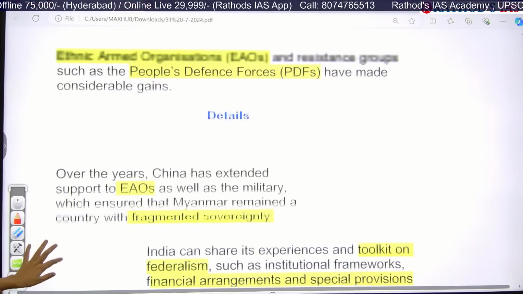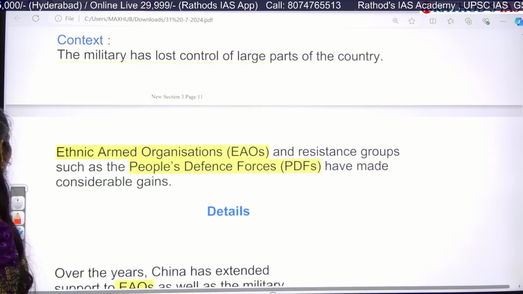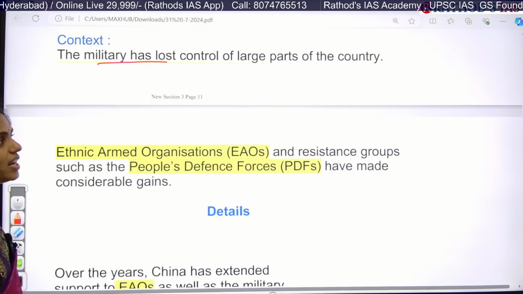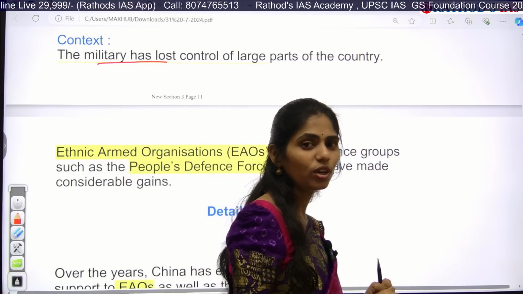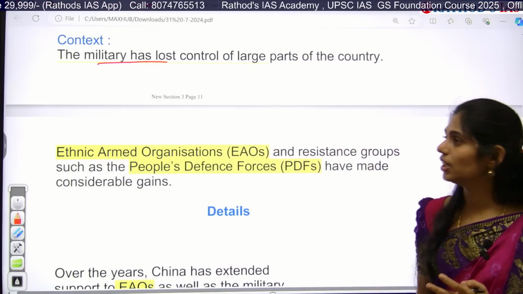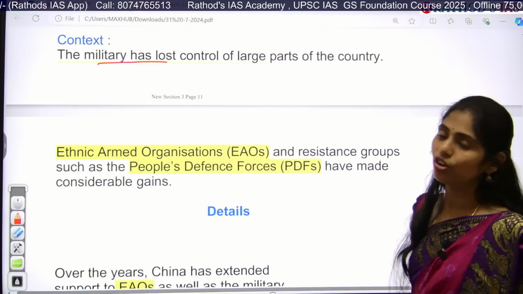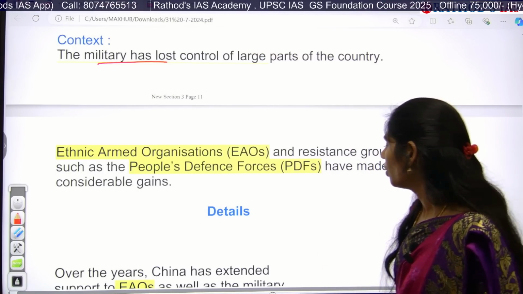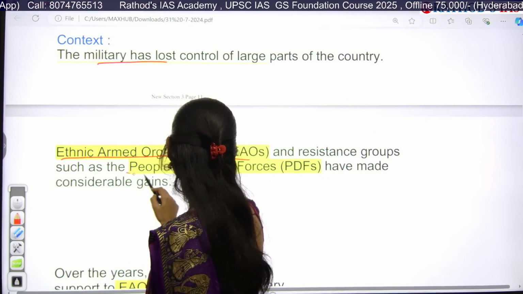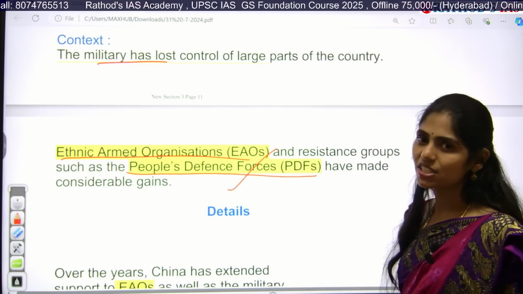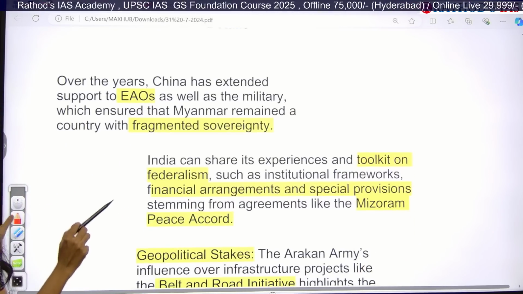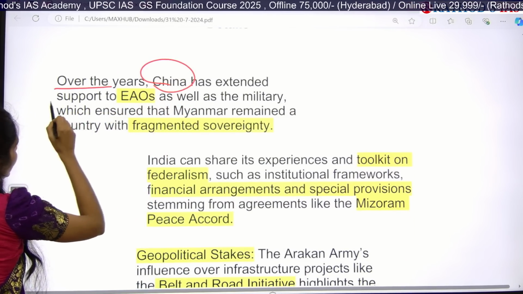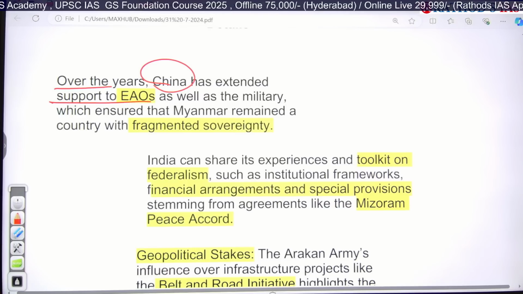If you see this article in detail, it is saying that the military has lost control of large parts of Myanmar. Since a long time the military was controlling Myanmar, and now, after a year-long struggle, the military is losing control of large parts of the country. Especially ethnic armed organizations and people's defense forces have made considerable gains in this Myanmar region. It is also saying that over the years China has extended support to these EAOs as well as the military, and because of that Myanmar used to become very strong.